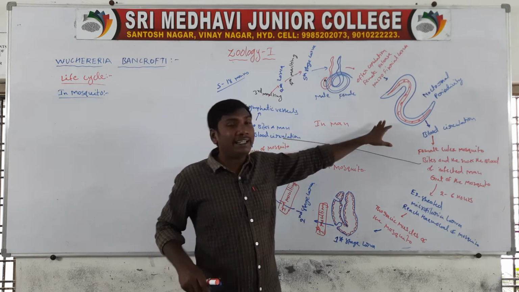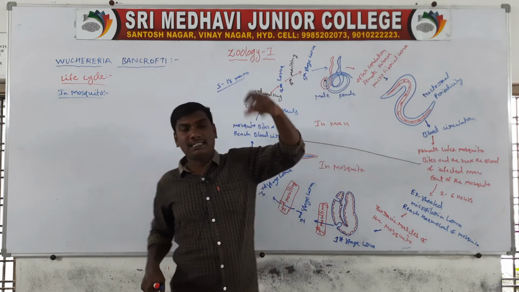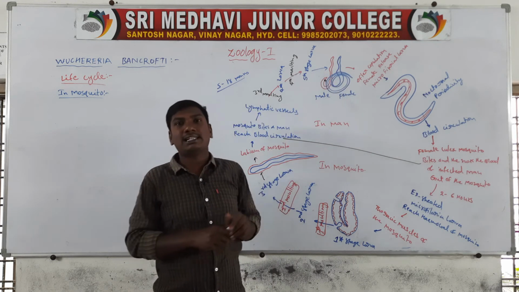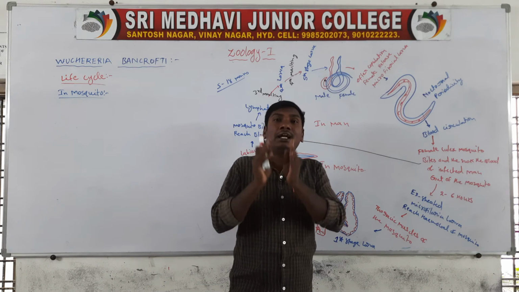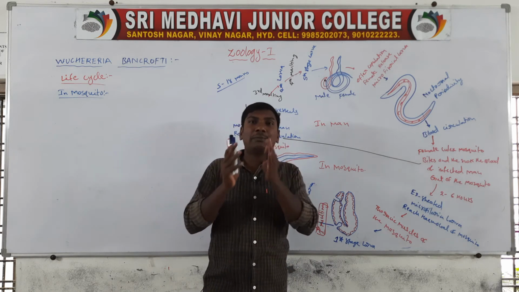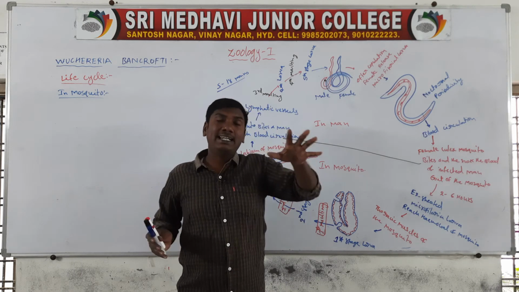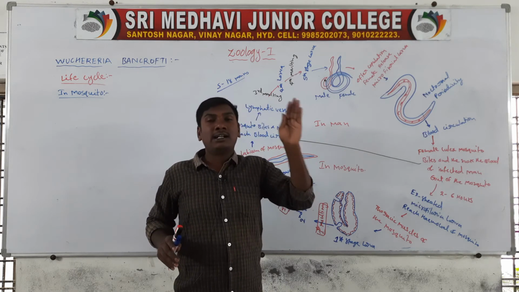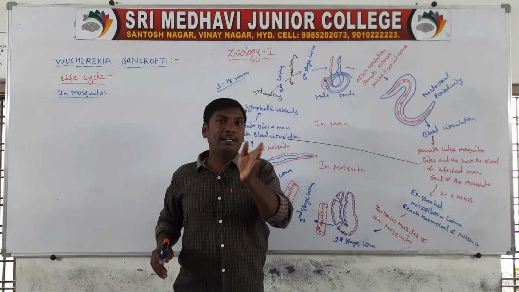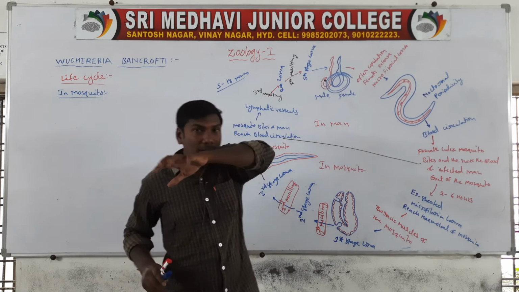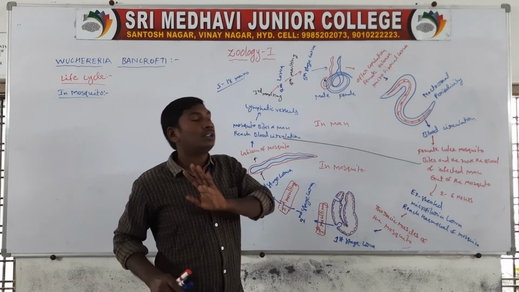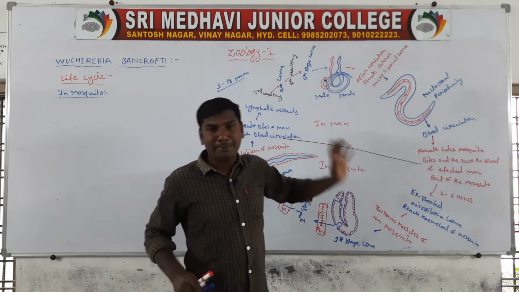These sheathed larva enter into the blood circulation. They exhibit nocturnal periodicity. Nocturnal periodicity means they live in deeper blood vessels in the daytime, and they come to the peripheral blood vessels from 10 p.m. to 4 a.m. So they are called nocturnal periodicity.